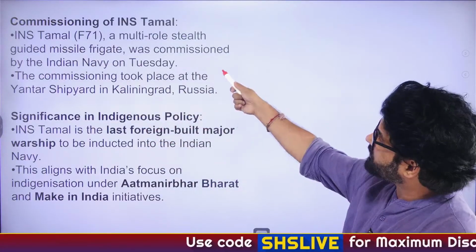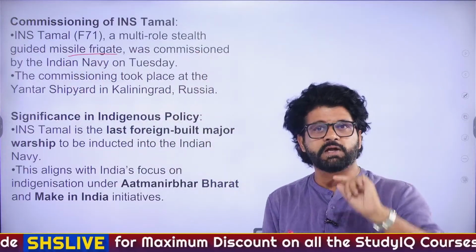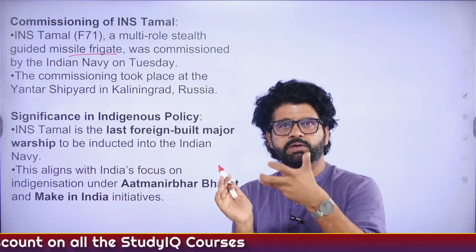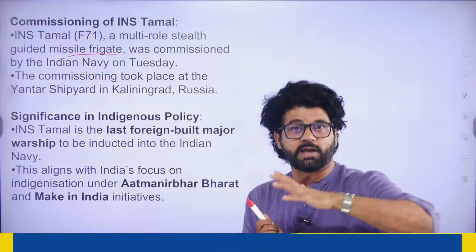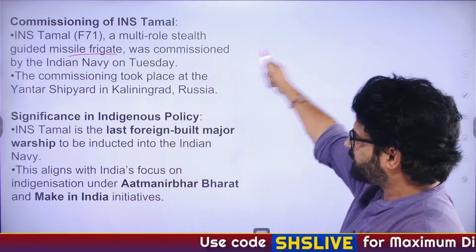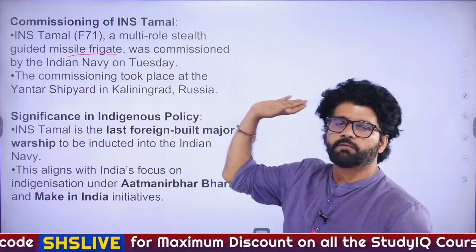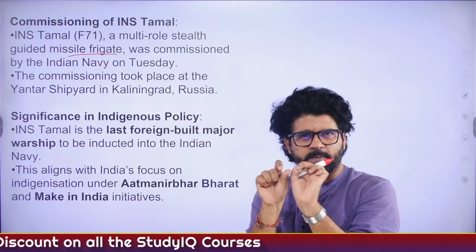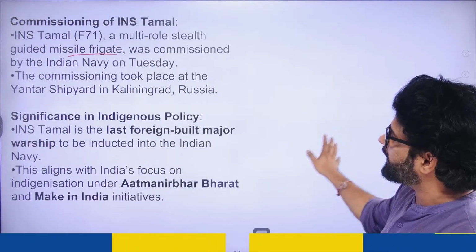So multi-role stealth, again, this is a guided missile frigate. This is also a stealth frigate, but if we have to compare INS Tamal and Udaygiri, INS Tamal can be detected more easily, because this is not for avoiding detection, so to say. This is for fighting war. Like, BrahMos fired and all those stuff. Okay. So commissioning took place. This is a warship which we have taken from Russia. Both are warships, but you can understand a little bit of difference in their attributes. You will understand it more once we do the last compare and contrast.